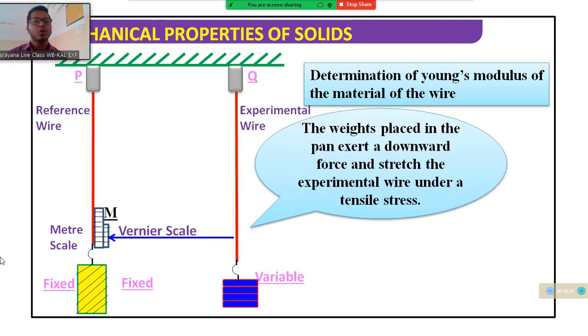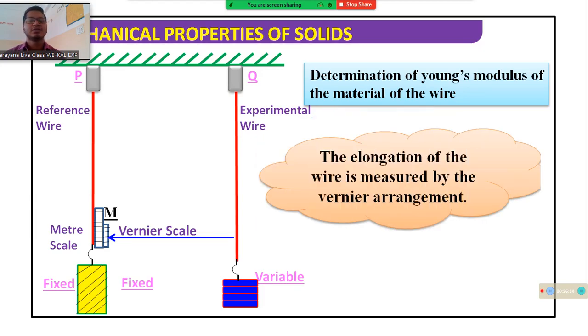And this is the weight placed in the pan, which exerts a downward force and stretches the experimental wire under the tensile stress. The elongation of the wire is measured by the vernier arrangement. Elongation means the change in length of the wire, measured by the vernier arrangement.